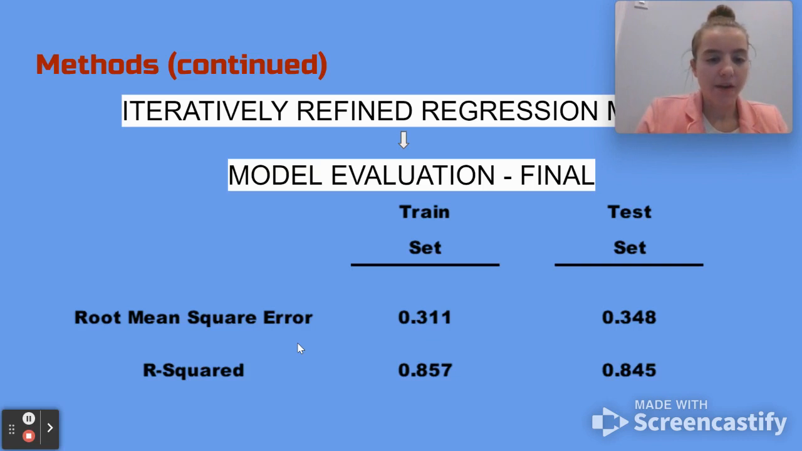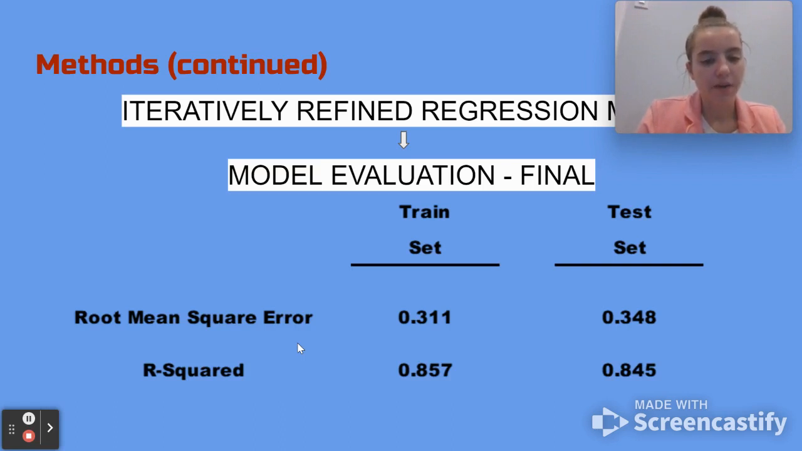The root mean square error of the train set was 0.311, and the root mean square error of the test set was 0.348. Since the root mean square errors and R-squares are so close in value, the model is not overfitting. In addition, these values are an improvement over the root mean square error values in the baseline model. The R-square values are similar and an improvement over the baseline model.